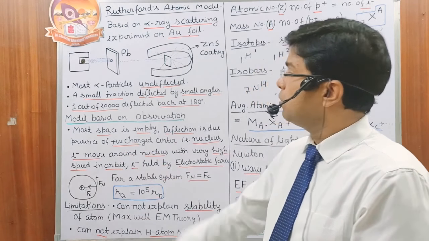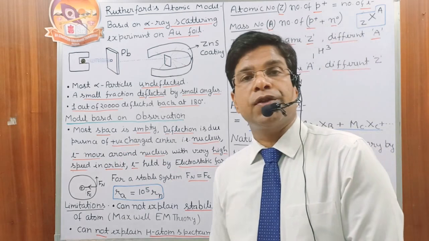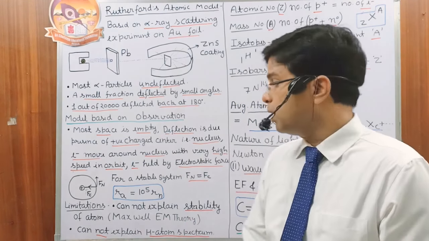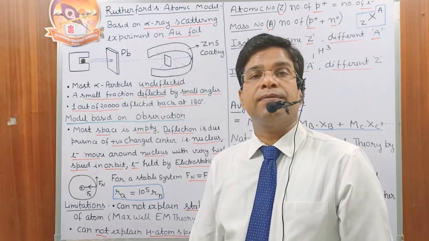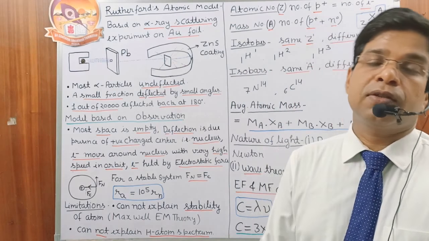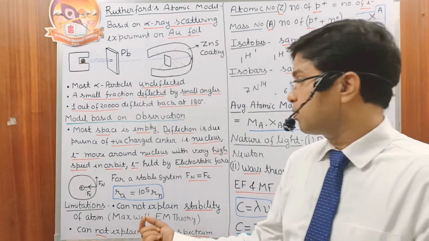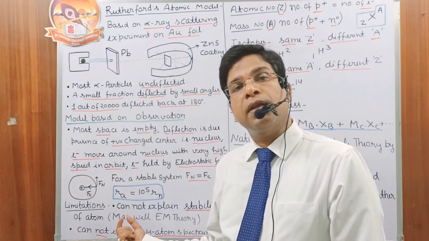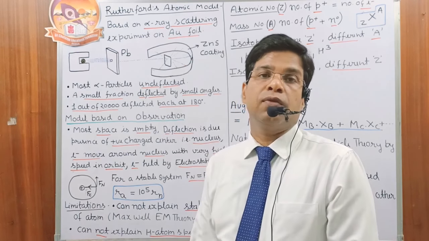Based on this model, he gave the relationship between the size of the atom and the size of the nucleus. He said the size of the atom is 10^5 times the size of the nucleus, means the radius of the atom is 10^5 times the radius of the nucleus.